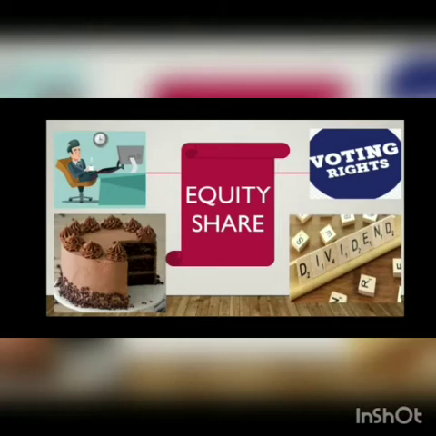Now, fixed rate of dividend. Equity shareholders don't have a fixed rate of dividend. Why don't they have it? If you look at the fourth picture over here, the man is sitting relaxed. When the company is going into losses, the company is also relaxed. Why? Because they don't have to pay the dividend to the equity shareholders.